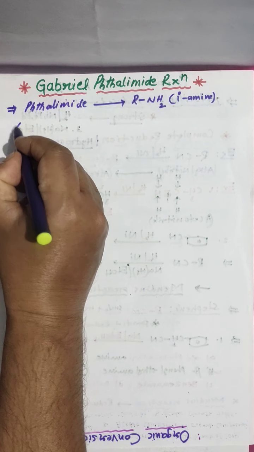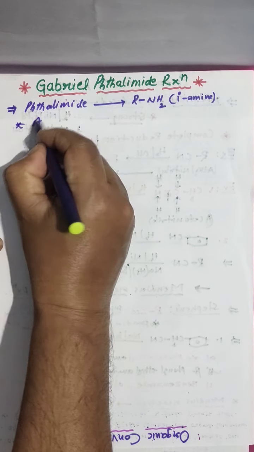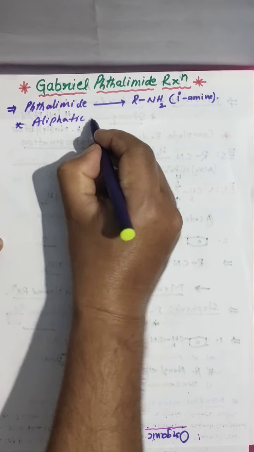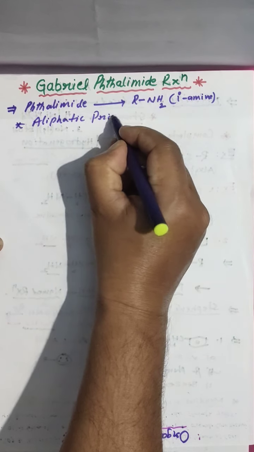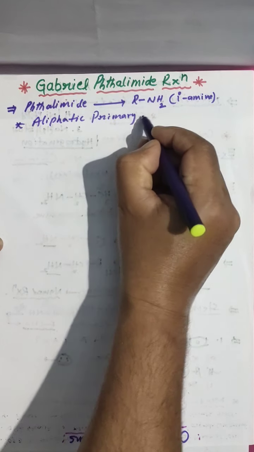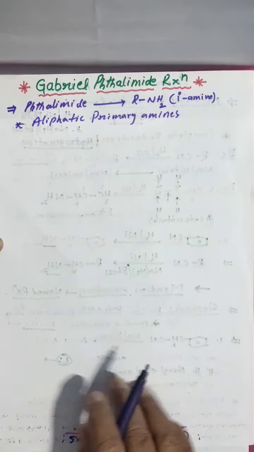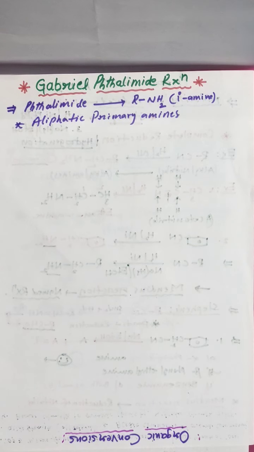This 1 degree amine is also aliphatic primary amine. This is very important, you have to remember. Aliphatic primary amines only we are preparing.